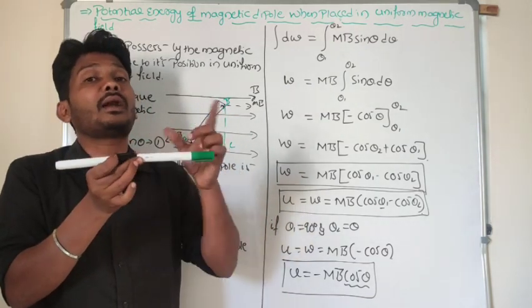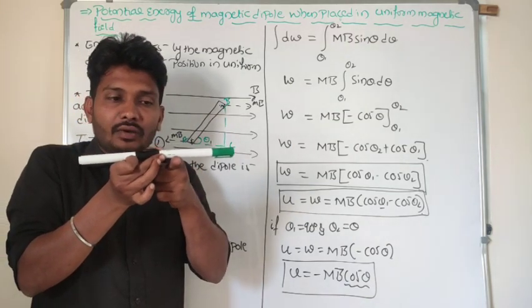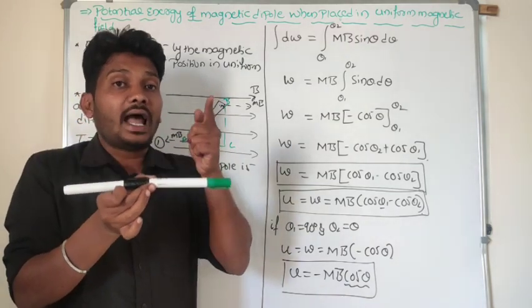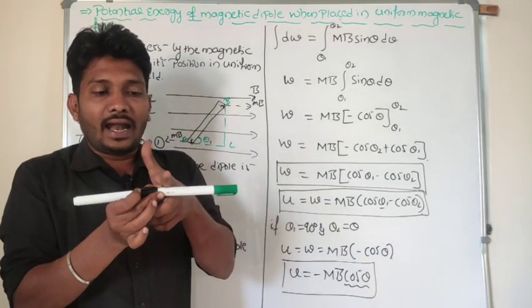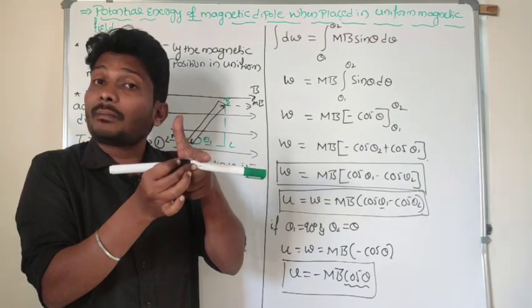Normal line means perpendicular line to the dipole. This is the dipole, and this is perpendicular to the dipole. Then what is the angle between normal line and magnetic field line here? Normal line and magnetic field lines are perpendicular.